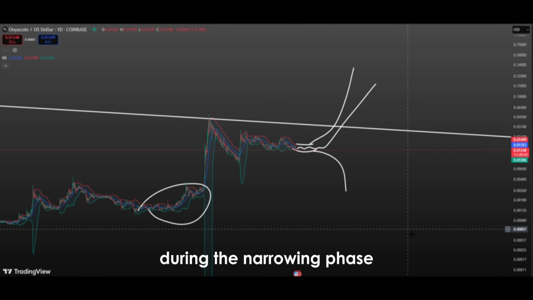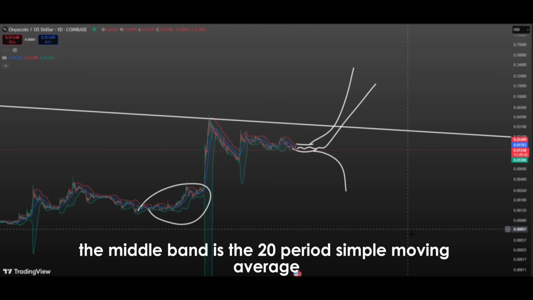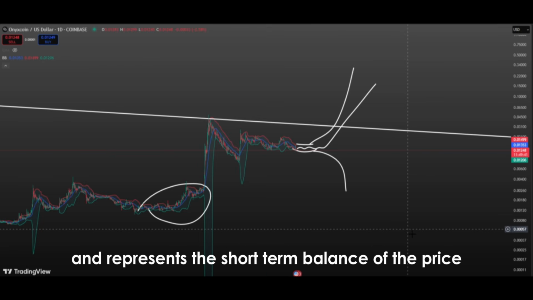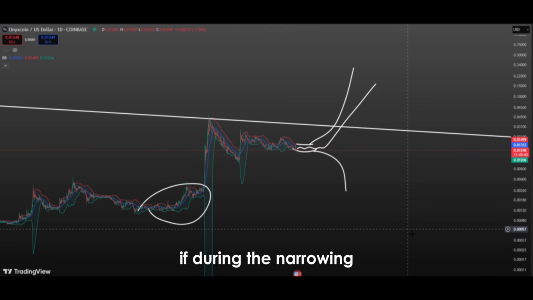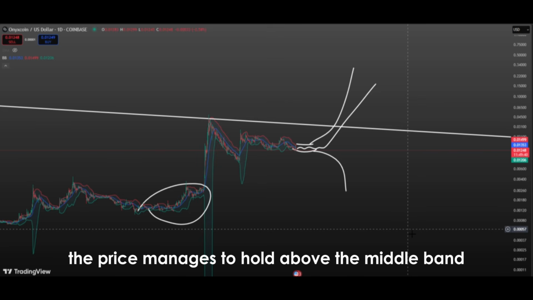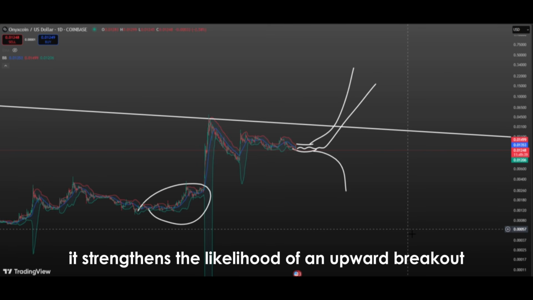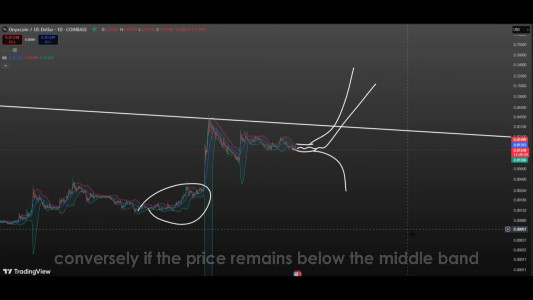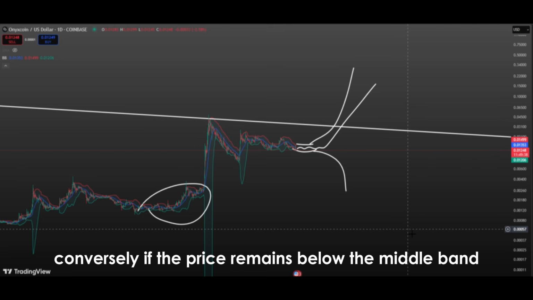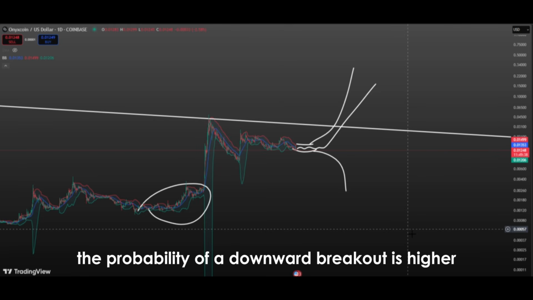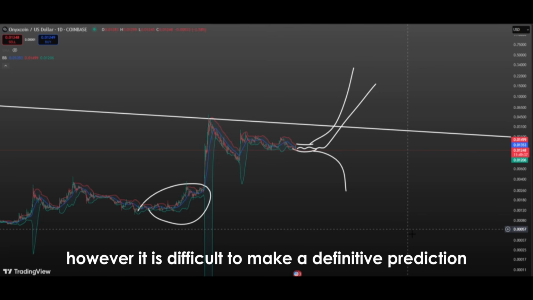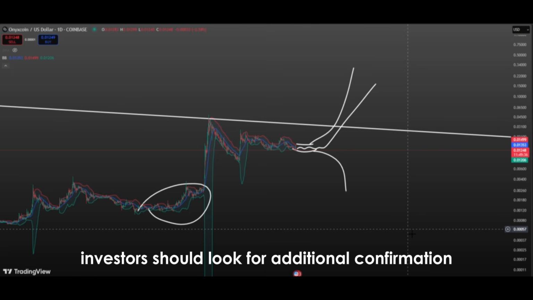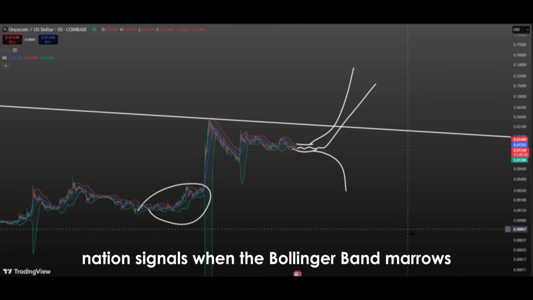During the narrowing phase, the price often hovers around the middle band. The middle band is the 20-period simple moving average and represents the short-term balance of the price. If, during the narrowing, the price manages to hold above the middle band, it strengthens the likelihood of an upward breakout. Conversely, if the price remains below the middle band, the probability of a downward breakout is higher. However, it is difficult to make a definitive prediction, which is why investors should look for additional confirmation signals.